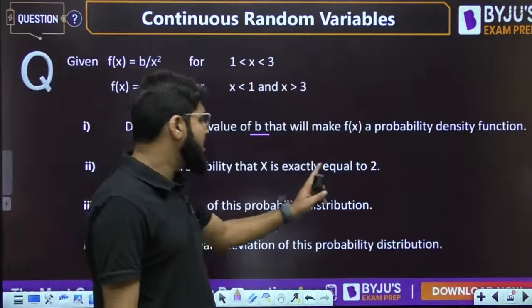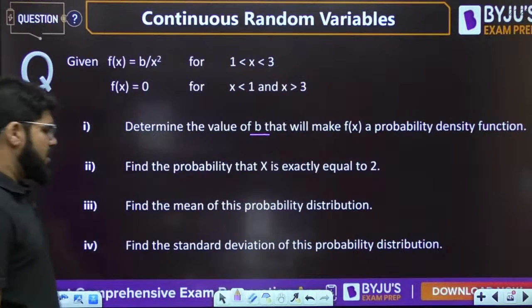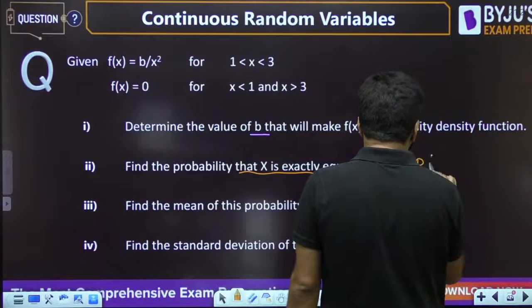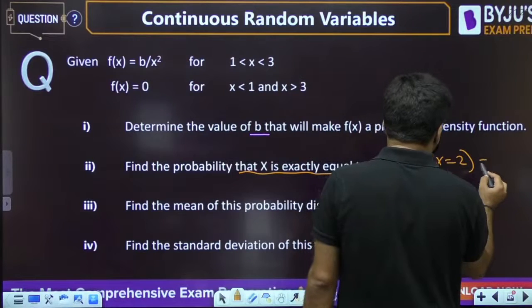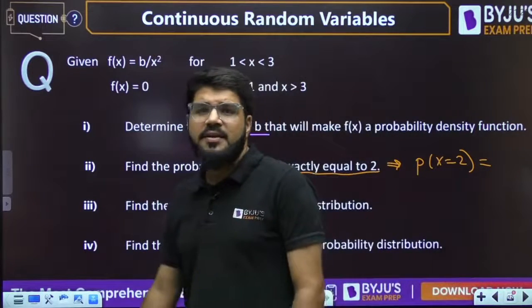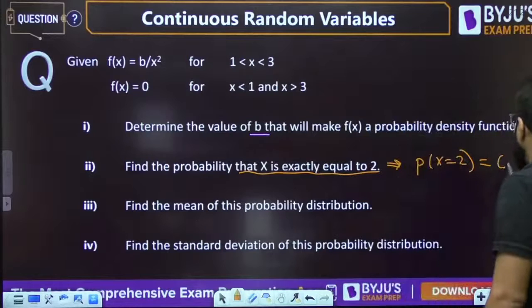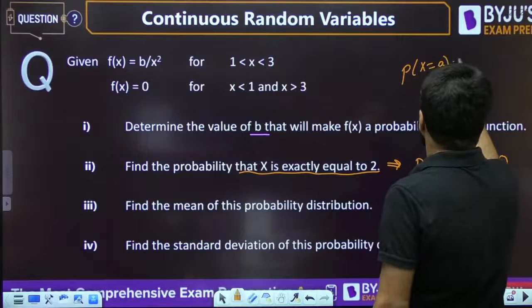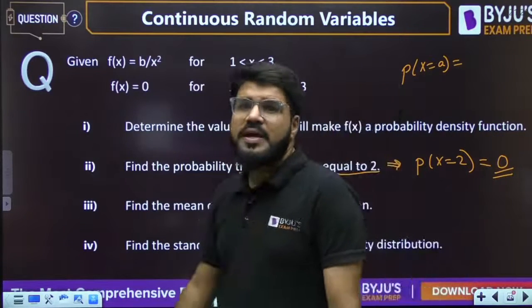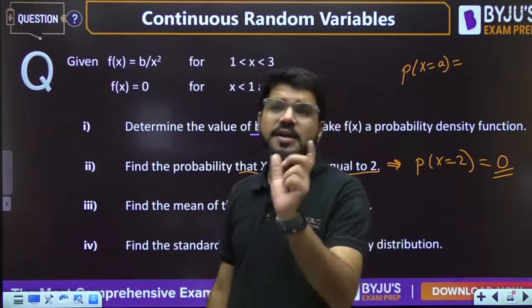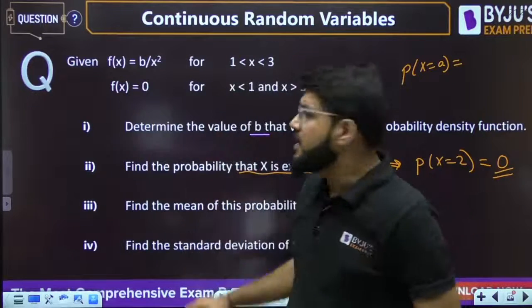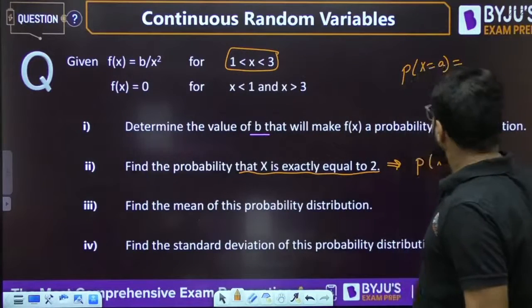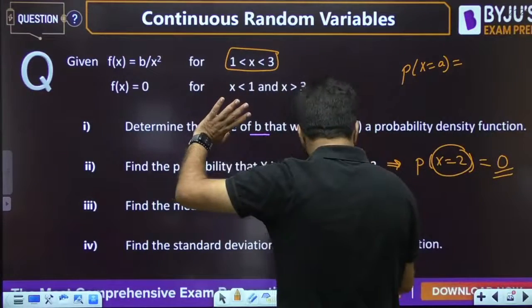What is the probability that x is exactly 2? Yes guys, what is the probability that x is exactly equal to 2 for any continuous random variable? See, for a continuous random variable, the probability that it takes any particular value is always 0. Why? Because a continuous random variable is defined for a continuous set of values of x. If it is defined for all values of x between 1 to 3, at x equal to 2 it will have some probability density, that is okay.